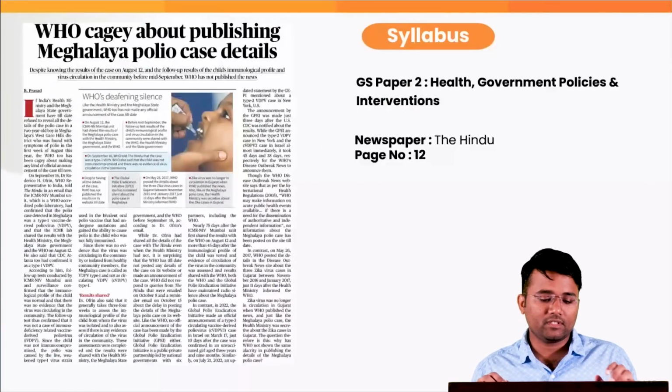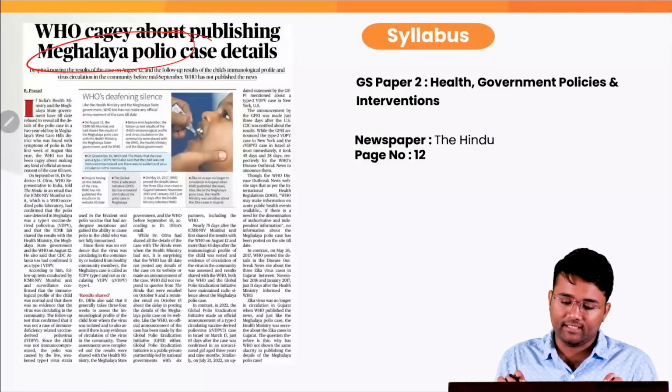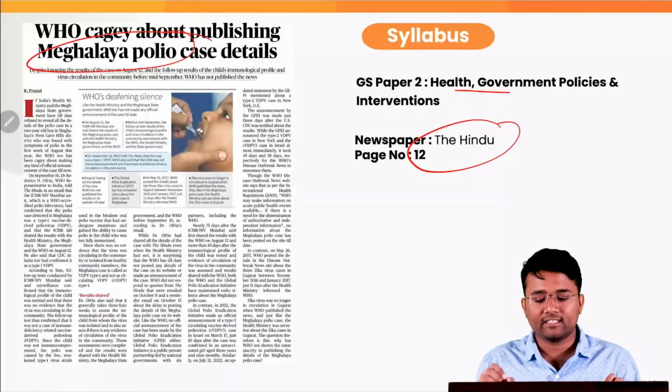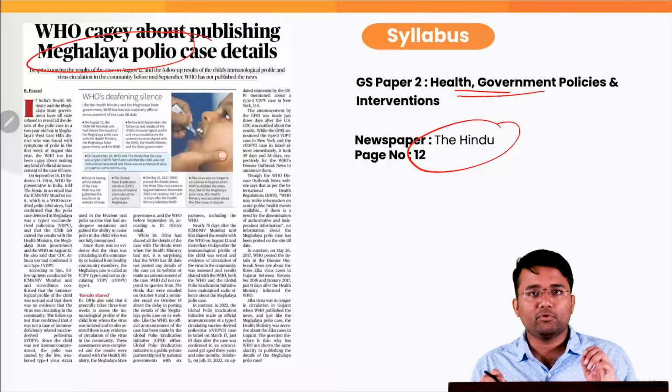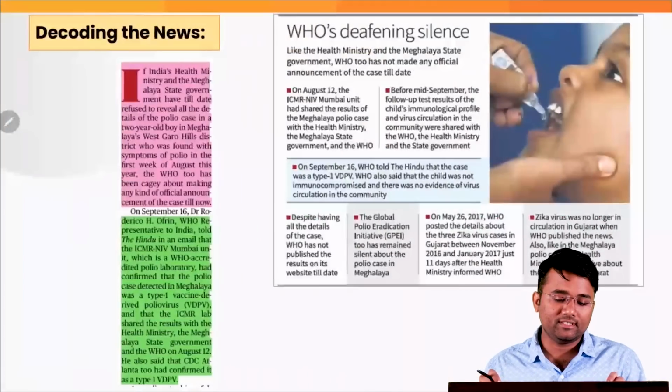Our next topic is with regard to the Meghalaya polio case. This has appeared in today's The Hindu, page number 12, and this particular topic pertains to the syllabus of your GS paper 2, health, government policies and interventions.